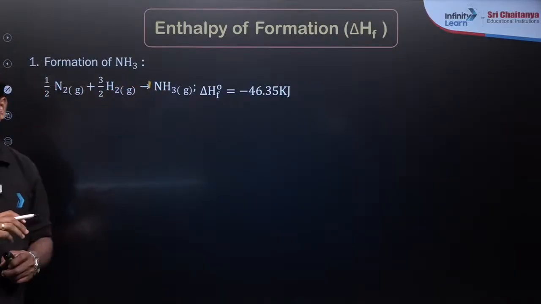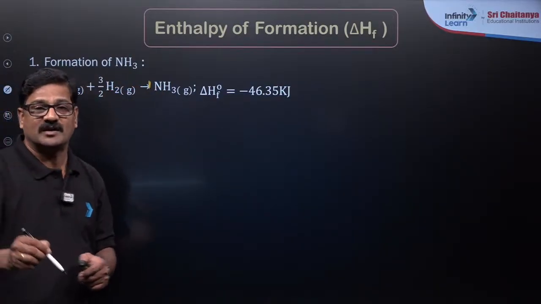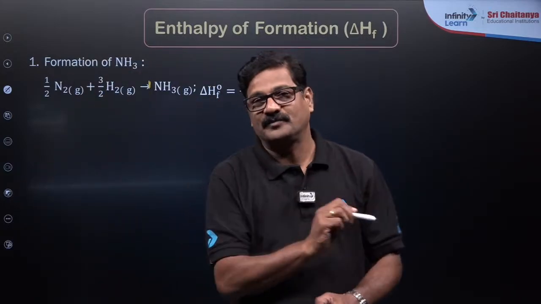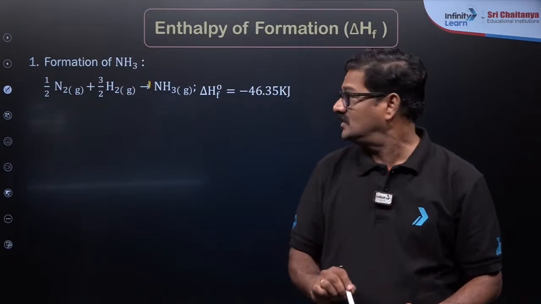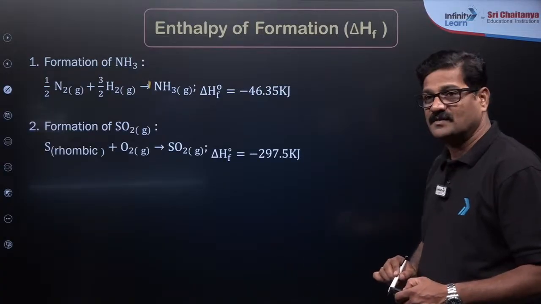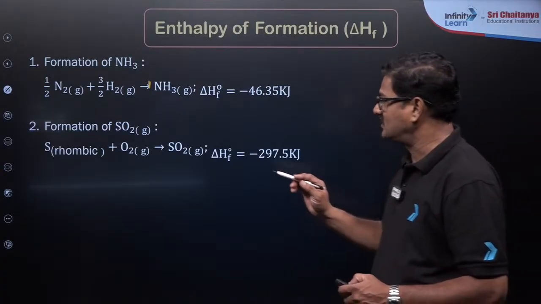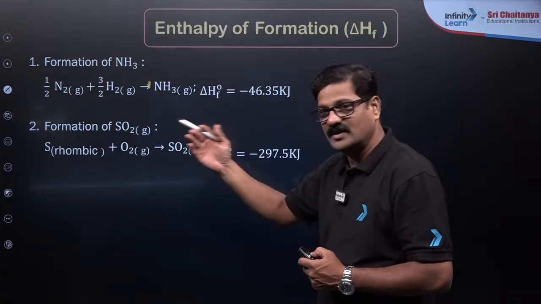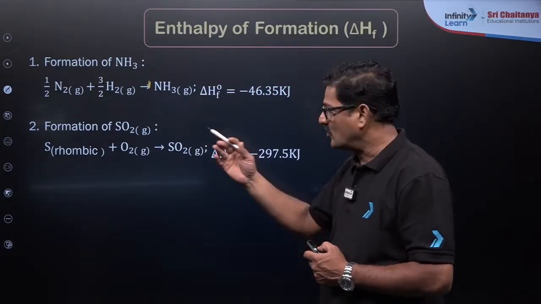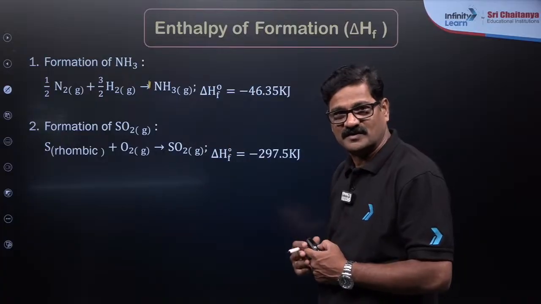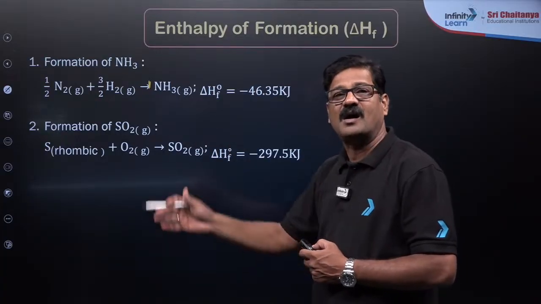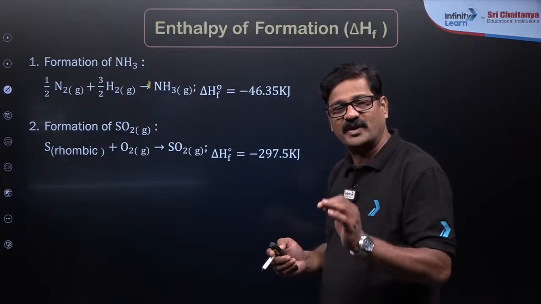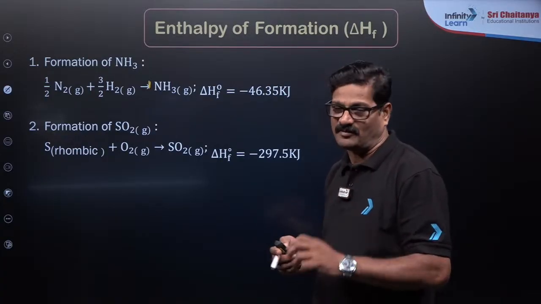For the enthalpy of formation, you have to take formation of 1 mole of the product. Mind it, that is a key point. If you want formation of sulfur dioxide, you have to take sulfur plus oxygen gives sulfur dioxide. And sulfur has various allotropes, rhombic, monoclinic and others. But among allotropes, thermodynamics has unified rhombic as the standard form.